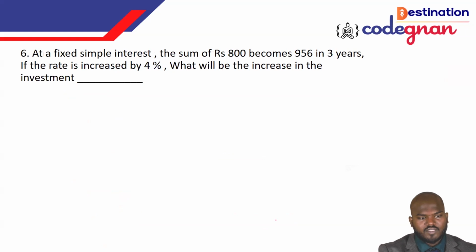Okay. At a fixed simple interest, the sum of 800 rupees will become 956 in 3 years. The rate of interest is 4%. What is the increment in the investments?